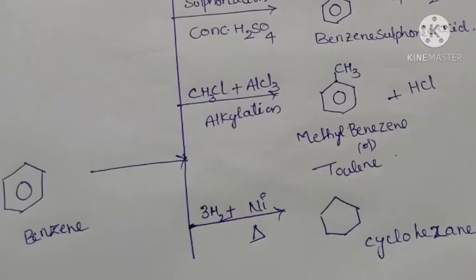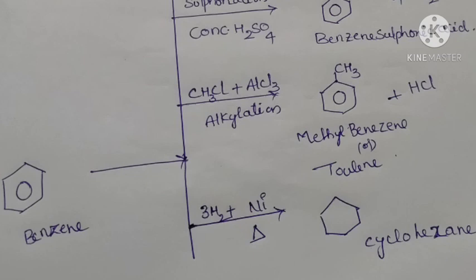And the next preparation is methyl benzene preparation. That means we are taking benzene and methyl chloride in presence of anhydrous AlCl3. The methyl benzene is formed. Methyl benzene is also known as toluene, and a small amount of HCl is formed.